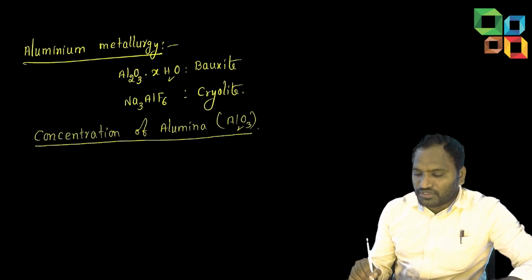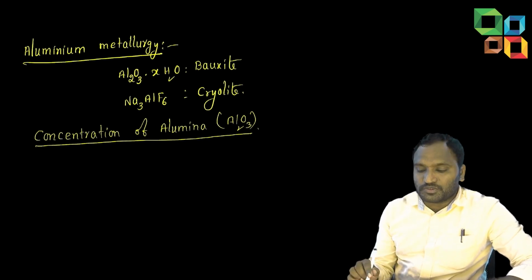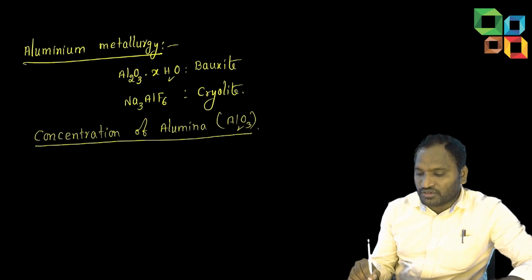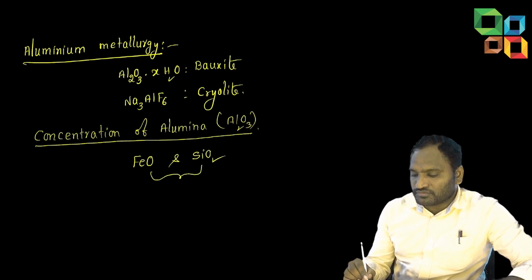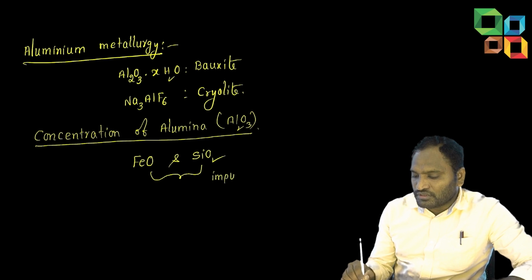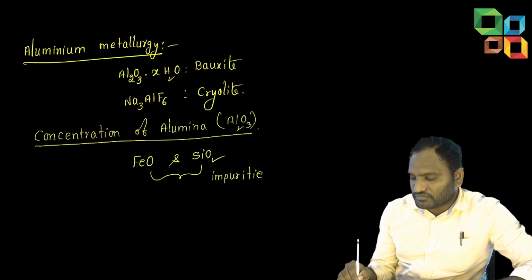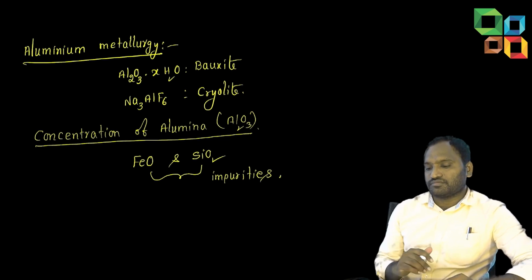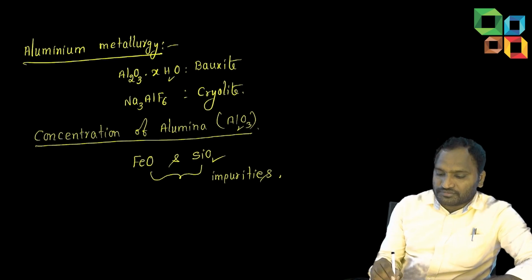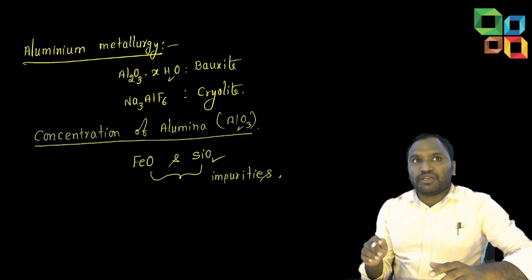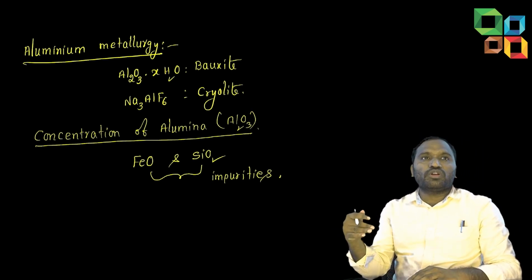In the concentration of alumina, first, what are the impurities present in this bauxite ore? Impurities like iron oxide and silica are the main impurities present in the ore. These are the expected impurities. Sometimes it may contain both impurities, sometimes only one impurity.